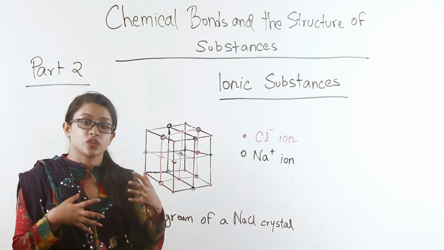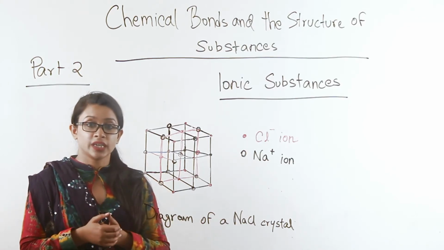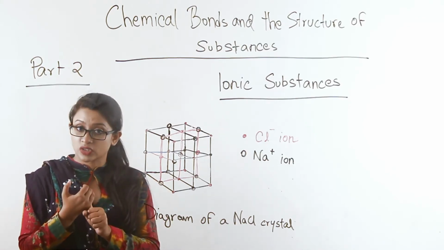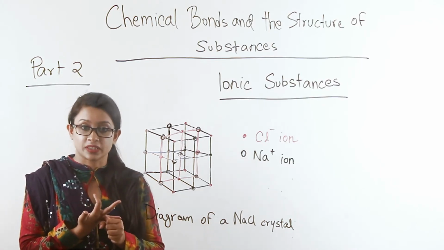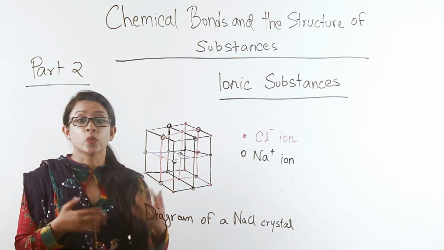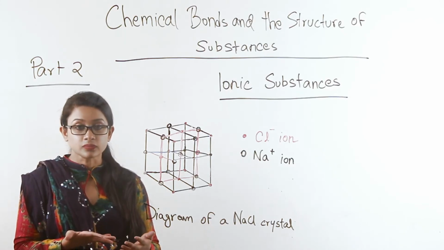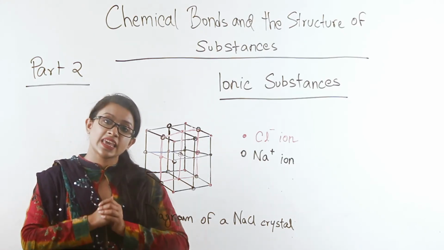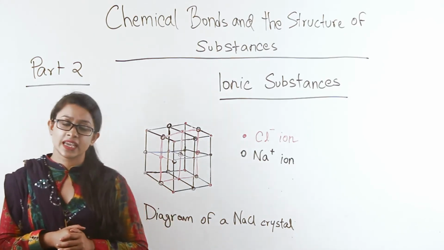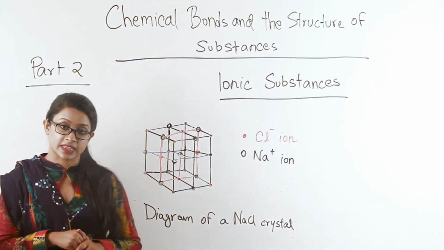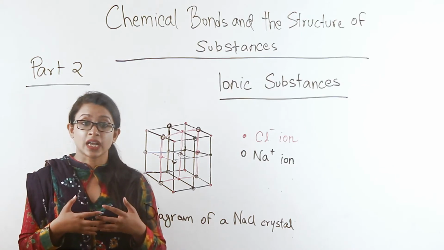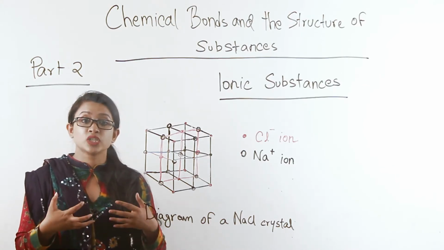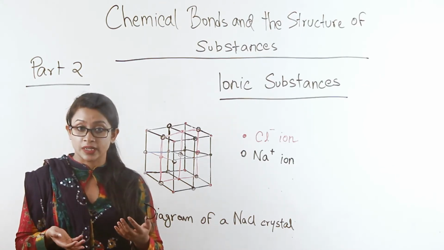This gives the sodium chloride molecule a compact structure and a very, very high melting point, well above thousands. And this is the same with each and every ionic substance. Take magnesium oxide, for example. Magnesium oxide is also an ionic substance which has a very high boiling temperature.